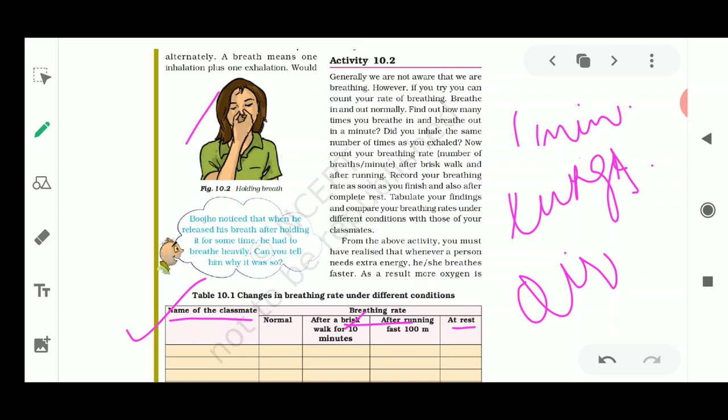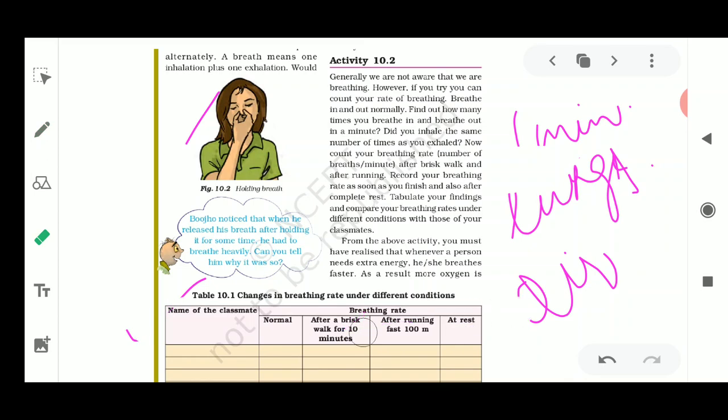If you have any problem, you could ask me in your online class. Now what is being done here is, after a brisk walking and after running also, you need to record your breathing rate as soon as you finish your activities. First record the breathing rate normally.